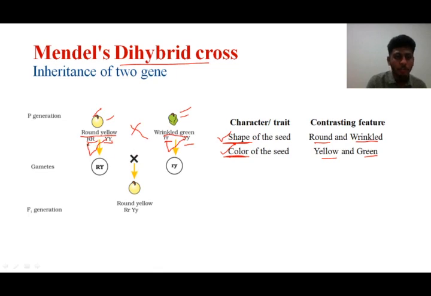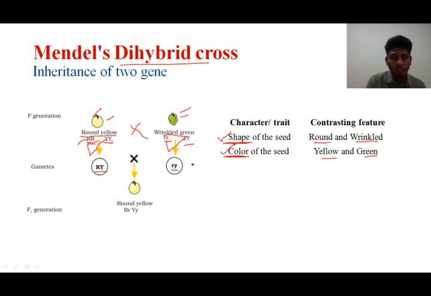Never should you take both capital R's or both capital Y's in one gamete, because you have studied the law of segregation. In the law of segregation, each allele corresponds to one gamete. So if this is one character, capital R will go to one gamete, another capital R will go to another gamete. So here capital R is taken from this character and capital Y is taken from this character. So we got capital R and capital Y here and small r and small y here.